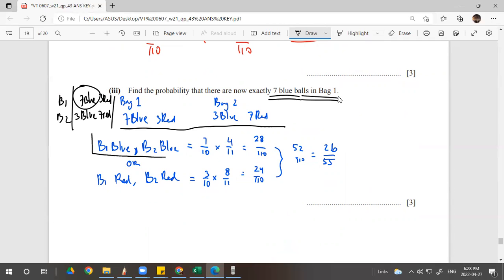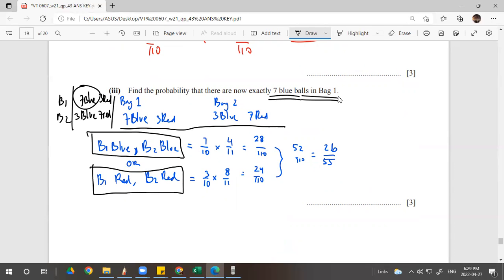So the blue remains unchanged, right? So if you imagine Maria takes a blue ball from bag 1, it becomes 6 blue balls in bag 1. But Maria did the second way, the backwards way, another blue back. So go back to its original. Or red. The blue is not touched at all, right?